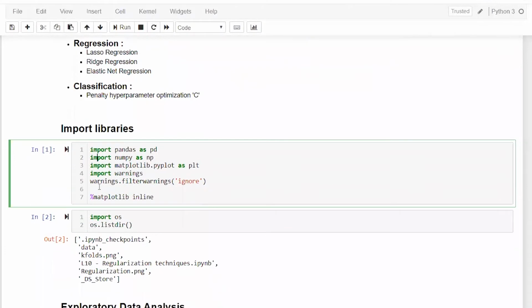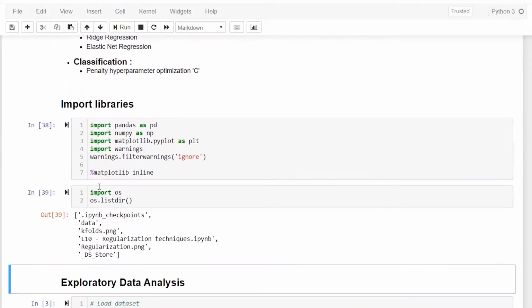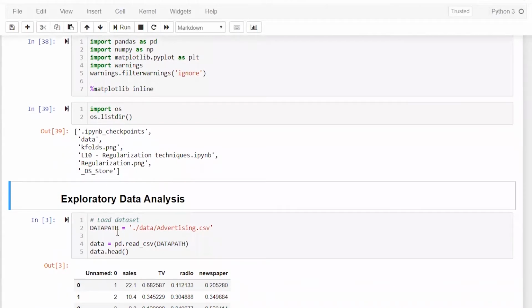The first thing is importing all your libraries, the basic libraries: pandas, numpy, matplotlib, because we will do some visualizations too. So these things we are doing here. And then next is OS, because I just want to make sure that all the file and data is present there.